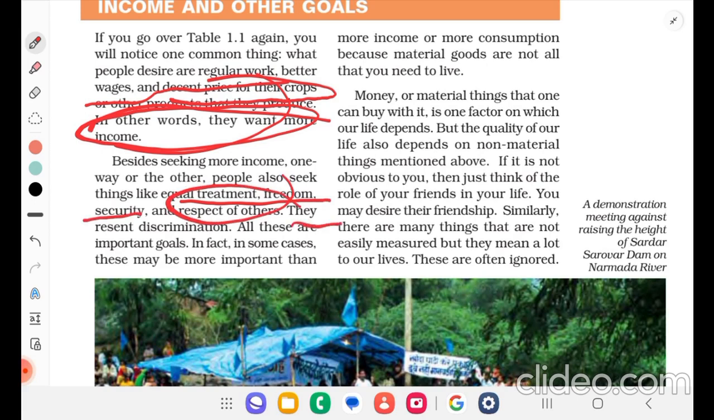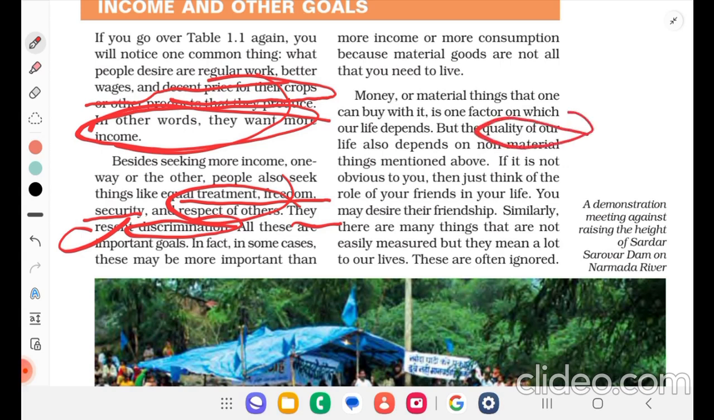They resent discrimination. So we don't want discrimination, we want equality, we want freedom and security also. All these are important goals. In fact, in some cases, these may be more important than more income or more consumption, because material goods are not all that you need to live. Money or material things that one can buy with it is one factor on which our life depends. But the quality of our life also depends on non-material things mentioned above, right?